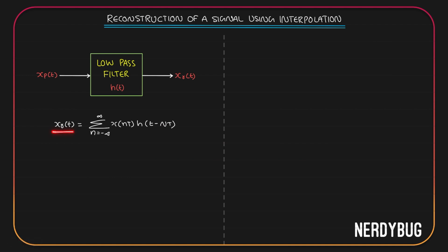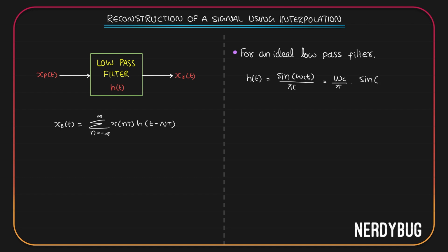So we got an expression for the output of the low pass filter. In the beginning of this video, we learned that for an ideal low pass filter, the impulse response h of t is given like this: sine of omega ct divided by pi t. To write it as a sinc function, I multiplied it with omega c and divided with omega c, and I got omega c by pi multiplied by sine of omega ct divided by omega ct. Now what we have over here is a sinc function.